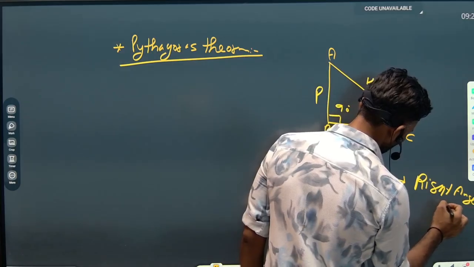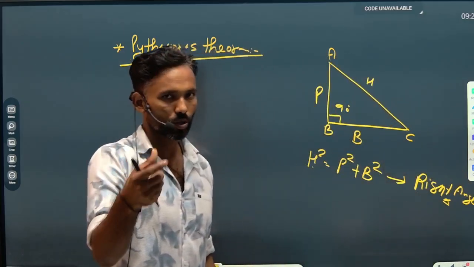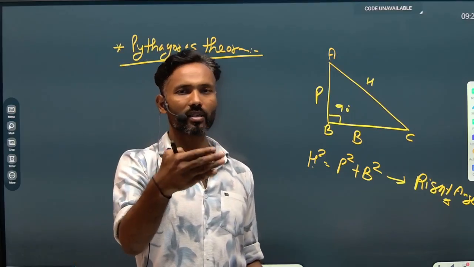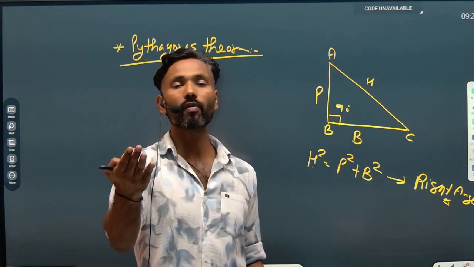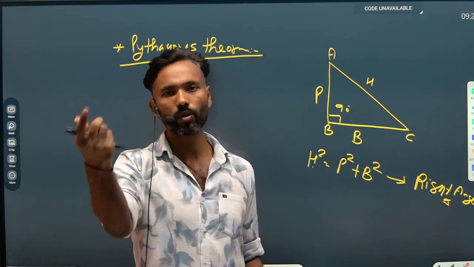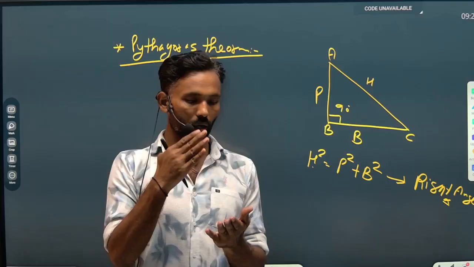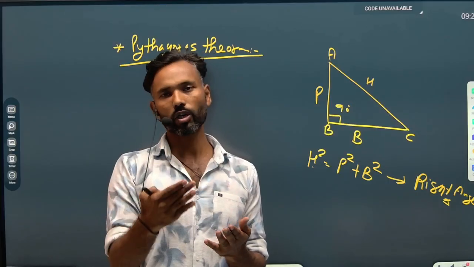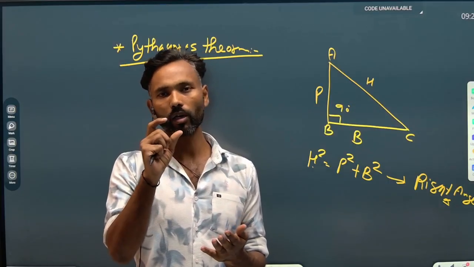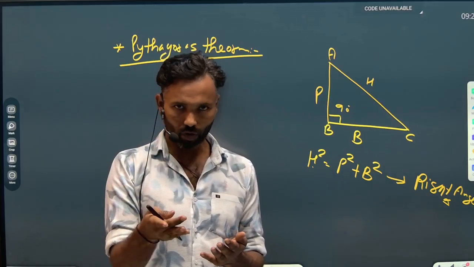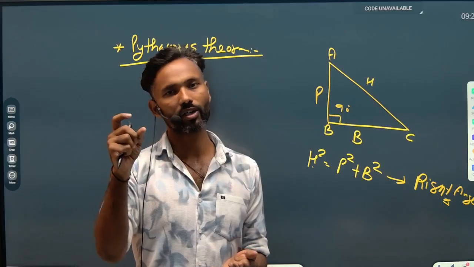Okay, it means it may be possible that the square of the largest side may not be equal to the sum of squares of the remaining two sides. If the square of the largest side is not equal to the sum of squares of the remaining two sides, a triangle can be formed obviously, but not a right angle triangle.